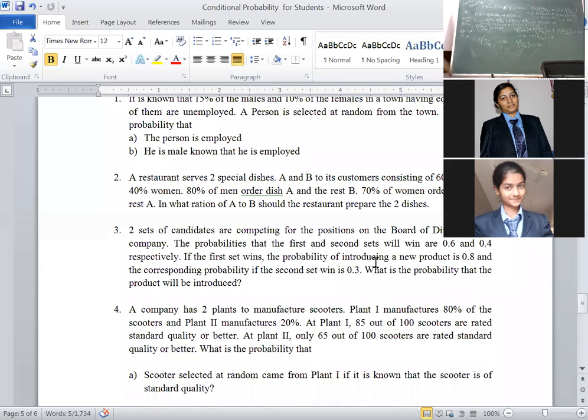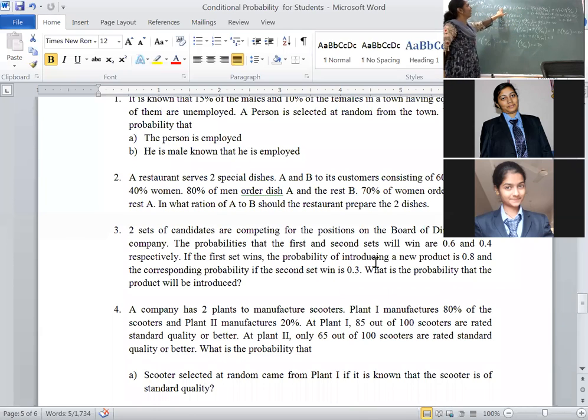But in this problem, what they ask is the ratio of dishes A and B. For that purpose, first, the probability that the customer orders dish A, we have to calculate, because they ask the ratio. Men order dish A as well as women also order dish A. That means addition theorem here. That's why probability of A is equal to probability of A intersection M plus probability of A intersection W. Men order dish A. Women order dish A.